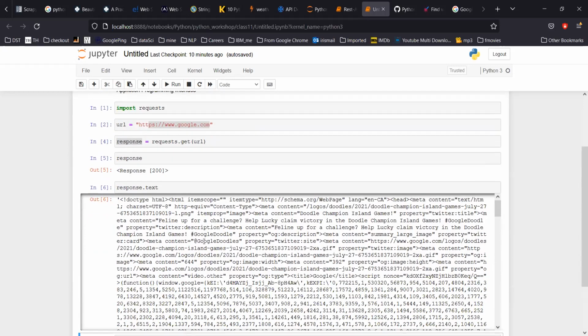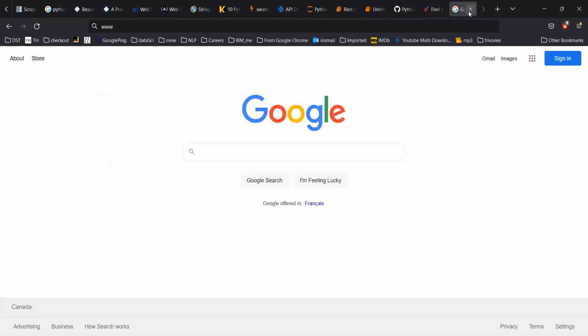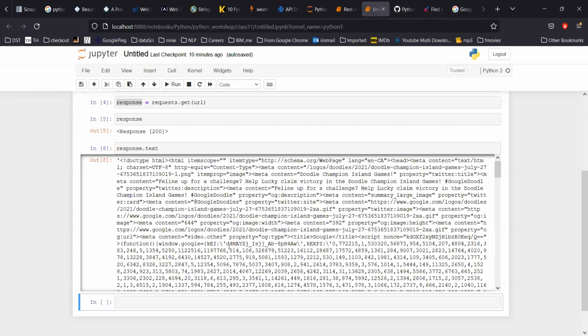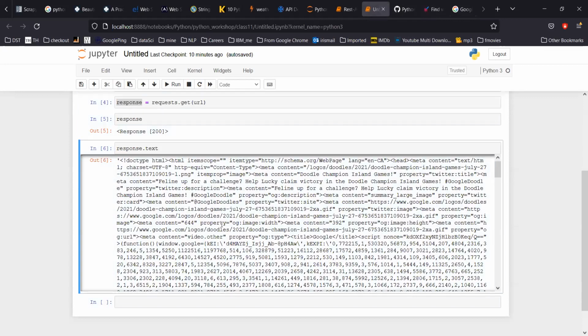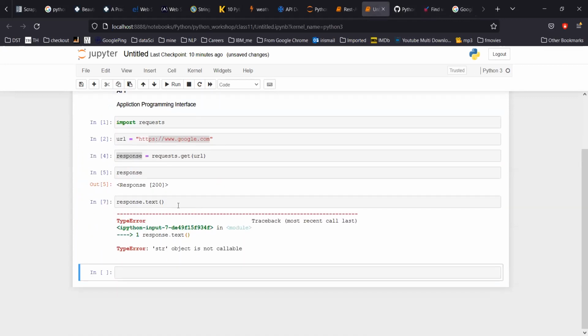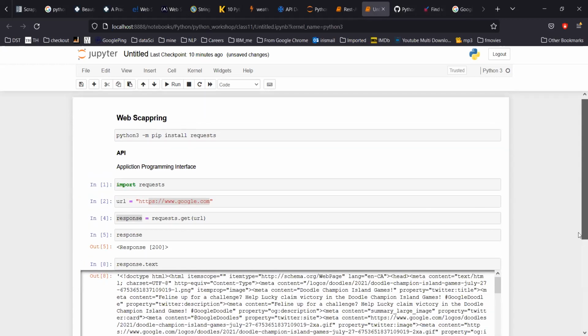If I copy this and save it in an HTML file, it will open the page like this. So I have downloaded the whole page, but in a programmatic way, not through the UI. If I have to save it, I have to copy this. Let's do that as well. So this is the content.